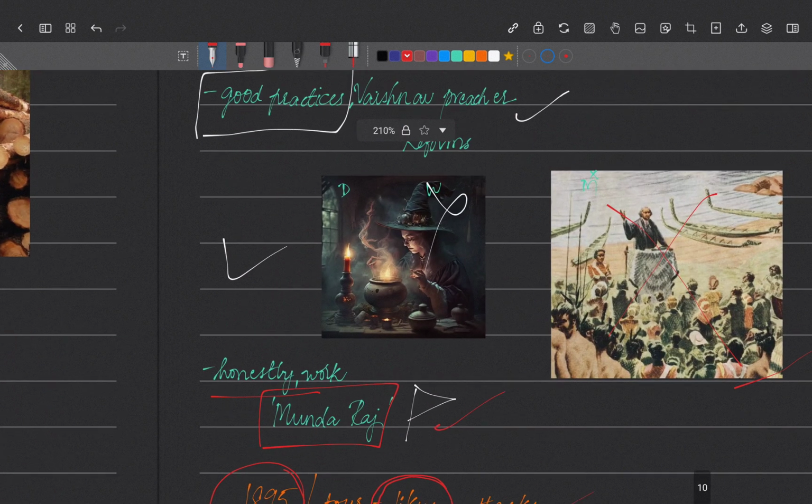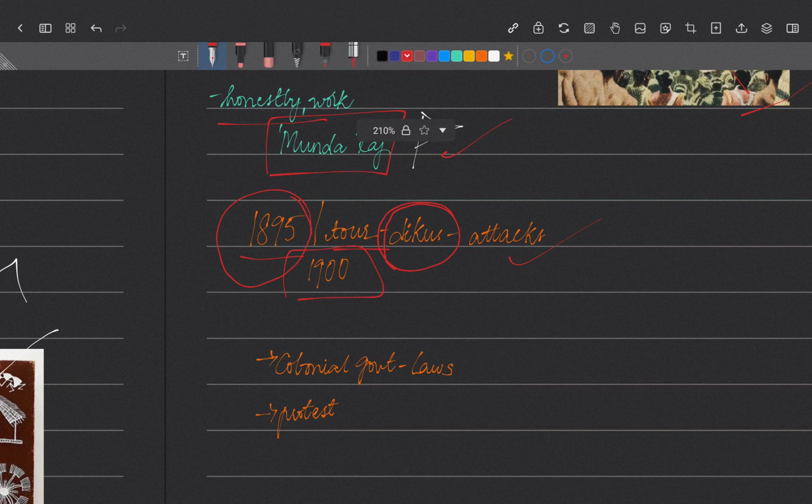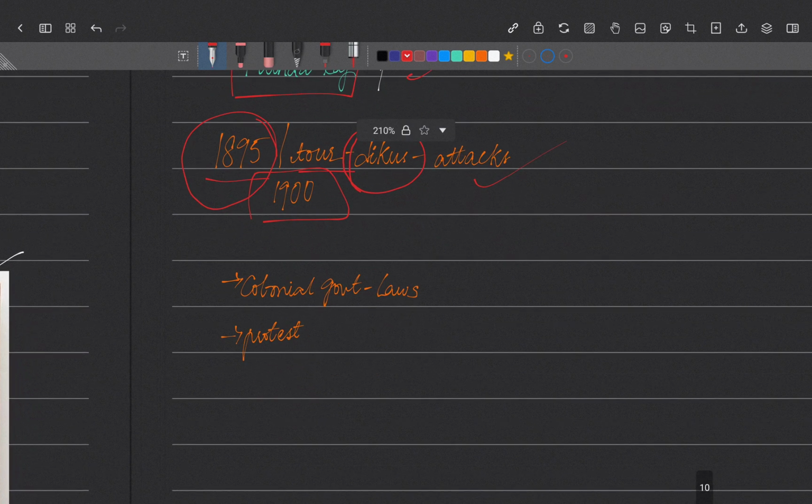Even though his aim was not completely fulfilled, there were some good factors that he contributed to the colonial government. He made changes in the laws of the colonial government towards the tribals. Whenever they made a law towards the tribals, they had to think of the revolts and revolutions, and then make the law. This was the change brought by the Birsa Munda revolt. He also proved that tribals are no less than any other group. They are strong enough and capable enough to fight against a mighty army.